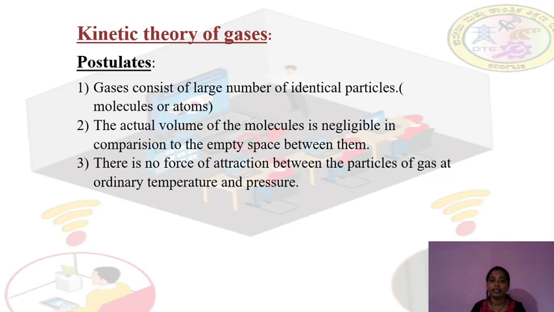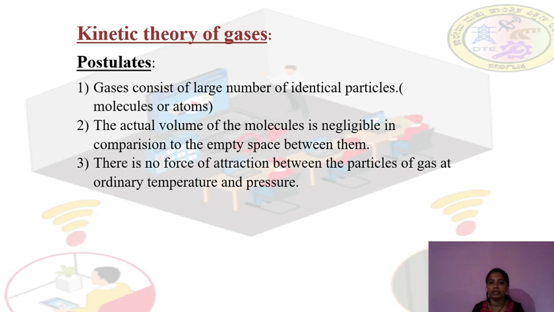Third, there is no force of attraction between the particles of a gas at ordinary temperature and pressure. So kinetic theory says that there is no force of attraction between the particles. If there were attraction, they would be very active. So there is no force of attraction between the particles of a gas at ordinary temperature and pressure. That means they are stable.